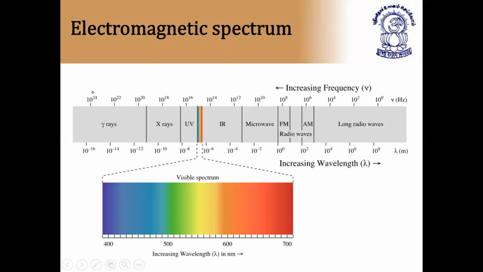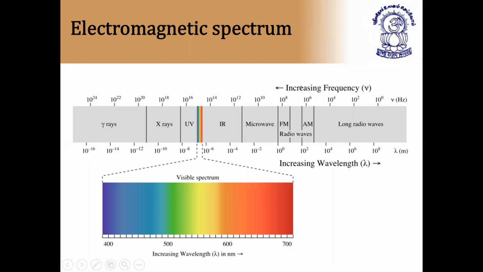The upper level gives increasing frequency, that is the frequency range, 10 to the power 24, 22, 20, 18, 16 and so on. This is the frequency range and this is the wavelength range, 10 to the power minus 16, minus 14 etc. Since nu is c by lambda, as the frequency increases, wavelength decreases. As wavelength increases, frequency decreases.